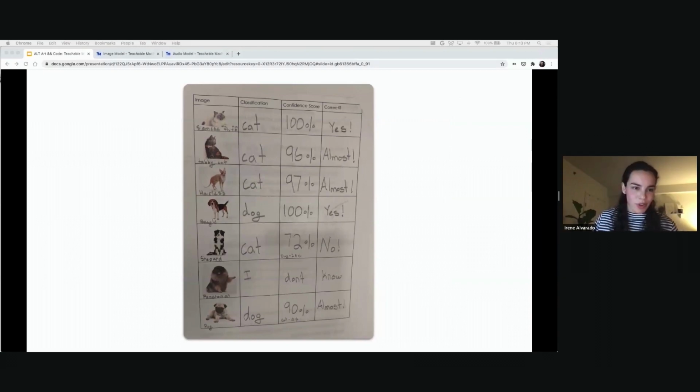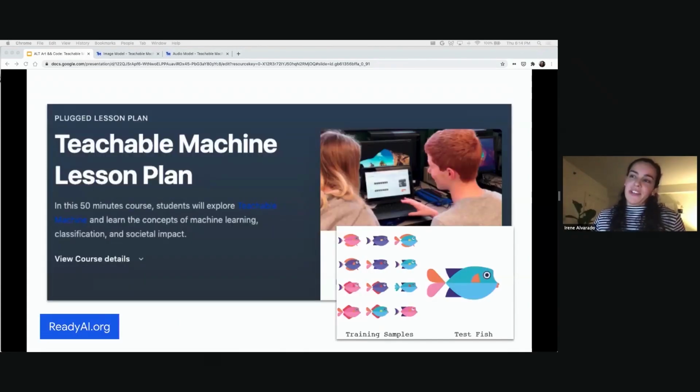Here's another example of her workshop. She asks kids to label their confidence scores. And you'd be surprised, we were invited to join one of the workshops, and these kids established a pretty good insight into the connection between how the model performs and the type of data that it was given.